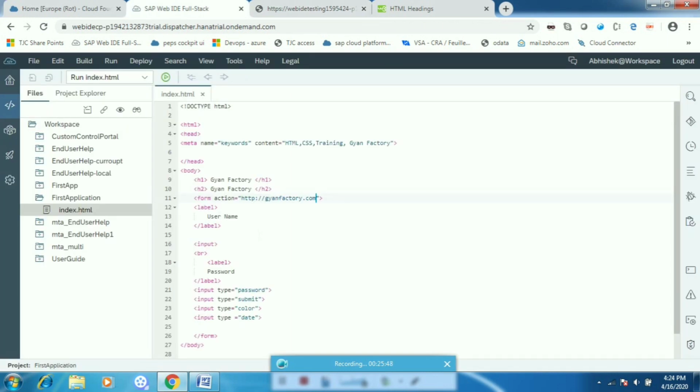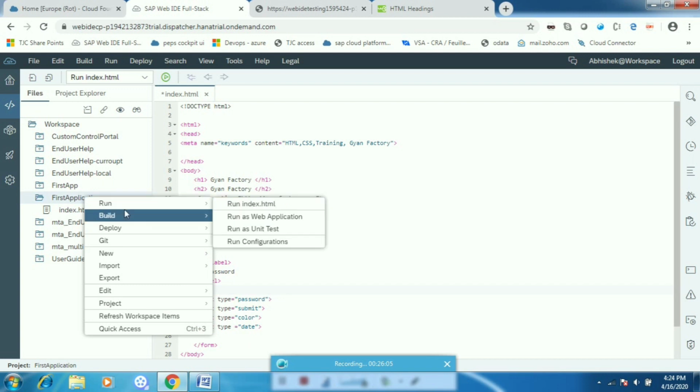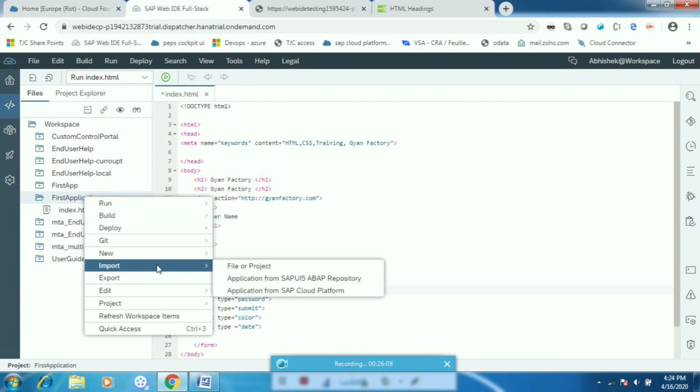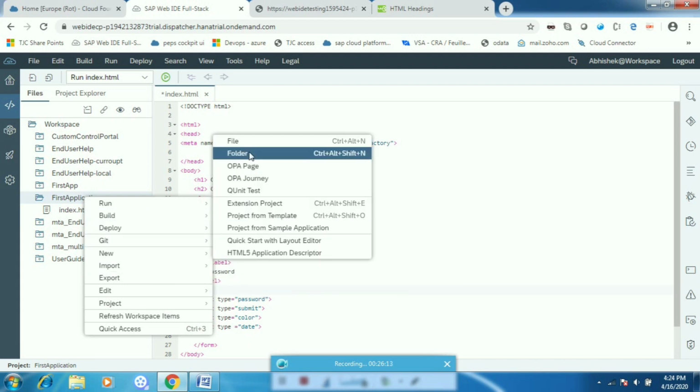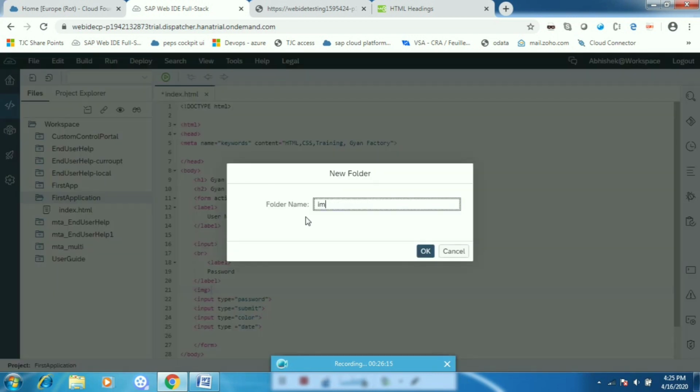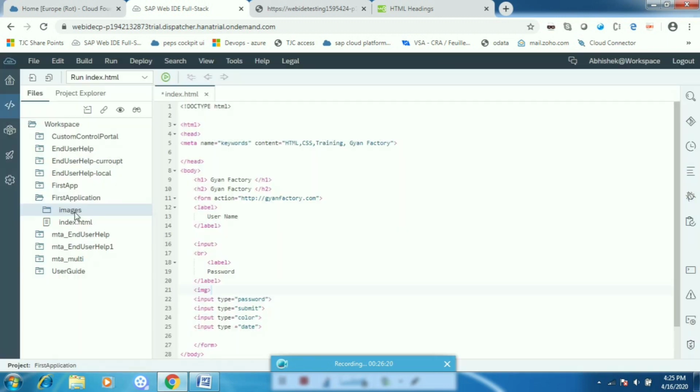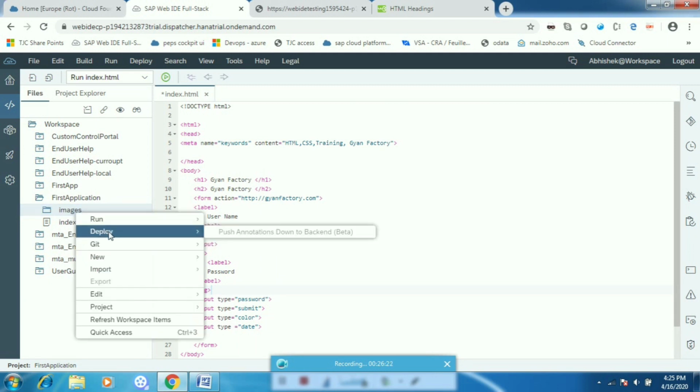Also, suppose if you have to display an image, let me talk about the image tag also. In image, first of all, I can display the image from the local, from my application, or from the web also. So let me load it from here. First of all I have to import the image in my project. So first I am creating one folder for images. Give any name, so I am giving images, for example, and in this folder let me upload some image from the desktop.